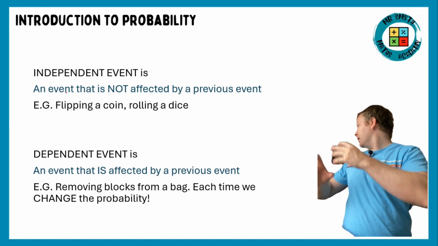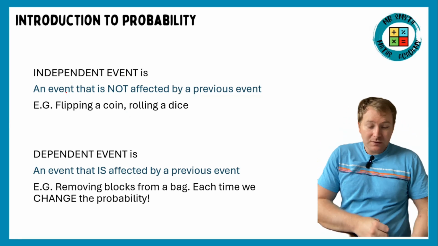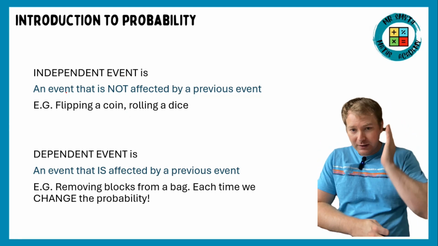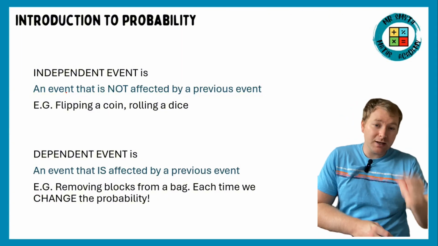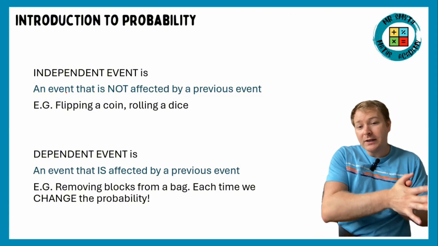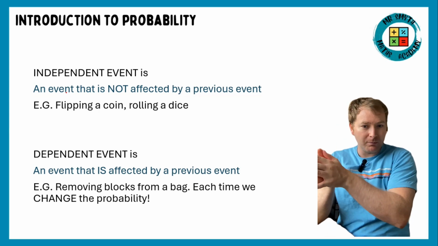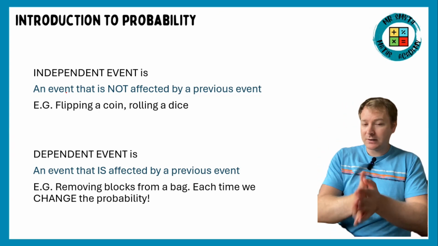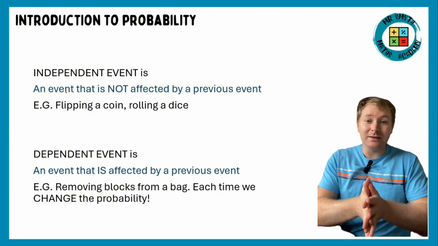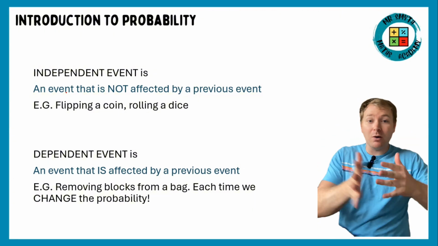So for example, flip a coin and you might get a heads. Does that mean that your chance of getting a heads on the next throw is more likely or less likely because you've just got one? So I flip a coin and I get a heads. My next throw, I've still got a 1 in 2 chance of getting a heads. I flip a coin again, I've still got a 1 in 2 chance.